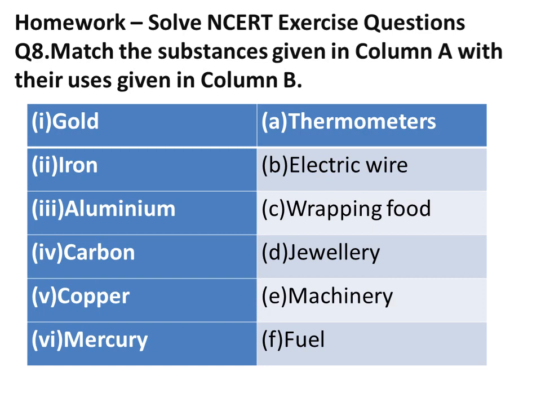Homework for today is to solve the NCERT question number 8. Match the substances given in column A with their uses given in column B. The first column has gold, iron, aluminium, carbon, copper, mercury. The other column has thermometer, electric wire, wrapping food, jewelry, machinery, fuel.